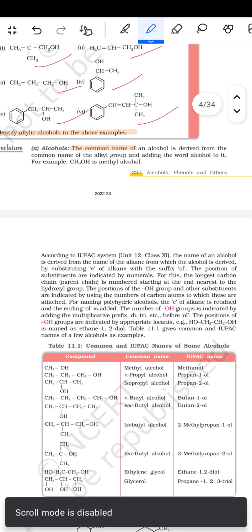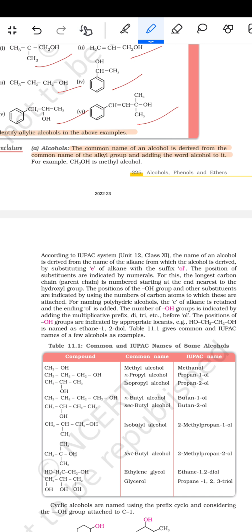तो the common name of the alcohol is derived from the common name of the alkyl group and adding the word alcohol to it. For example, CH3OH is methyl alcohol. According to the IUPAC system, the name of the alcohol is derived from the name of the alkane from which the alcohol is derived by substituting the E of the alkane with the suffix "-ol". The positions of the substituents are indicated by numerals.